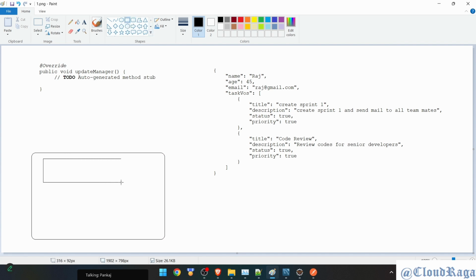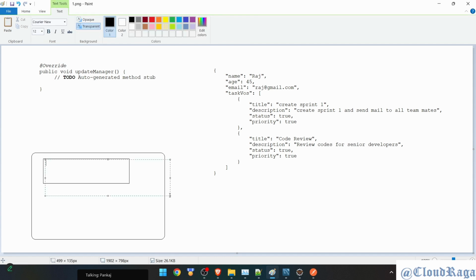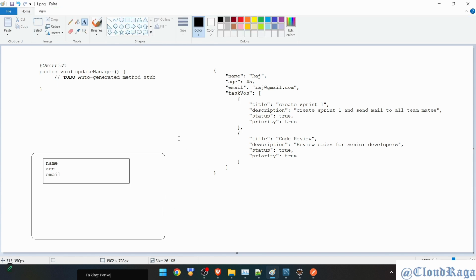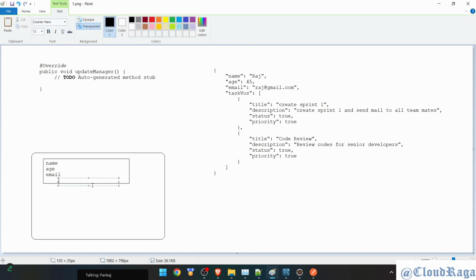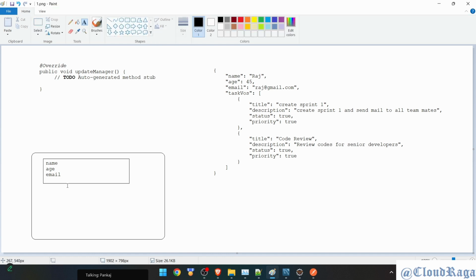Let's suppose the first section will have all the manager detail. That means it will show name, age, email. Yeah, three concepts. And then after, maybe I'll put some buttons or something. There are multiple ways to show the data.